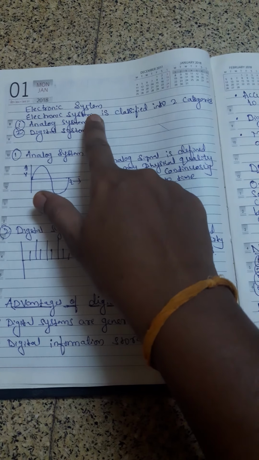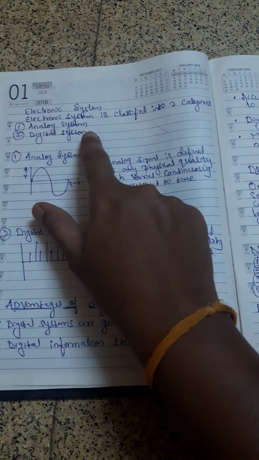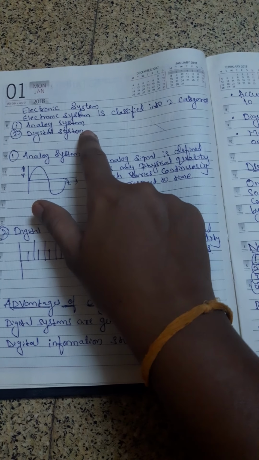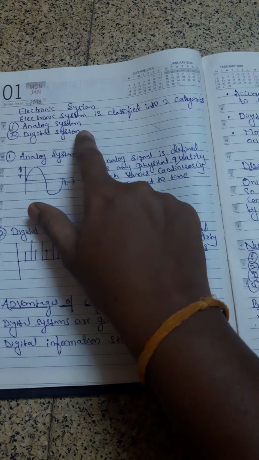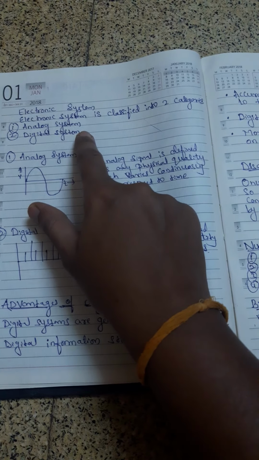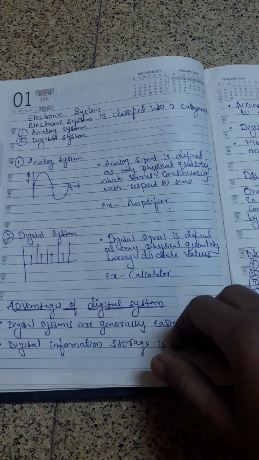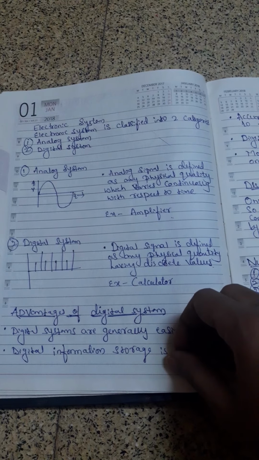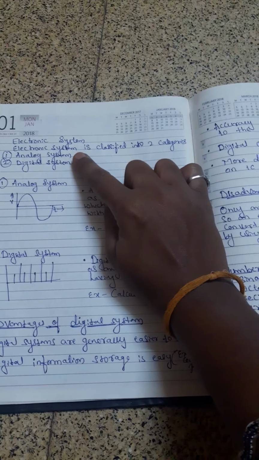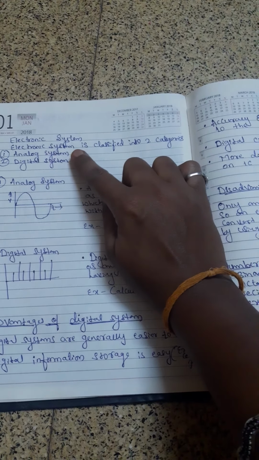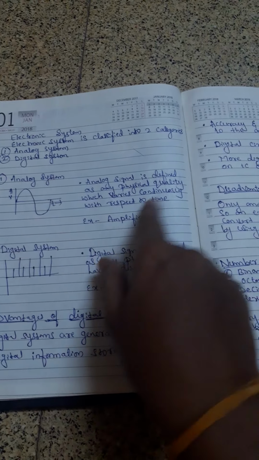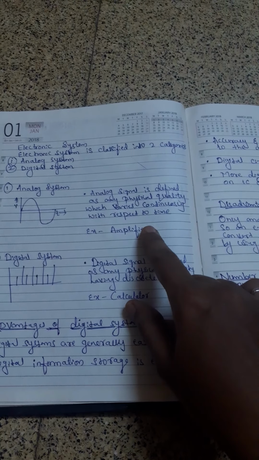One is analog system and the other is digital system. I already said this in last class. Now again we will see one by one. First is analog system.